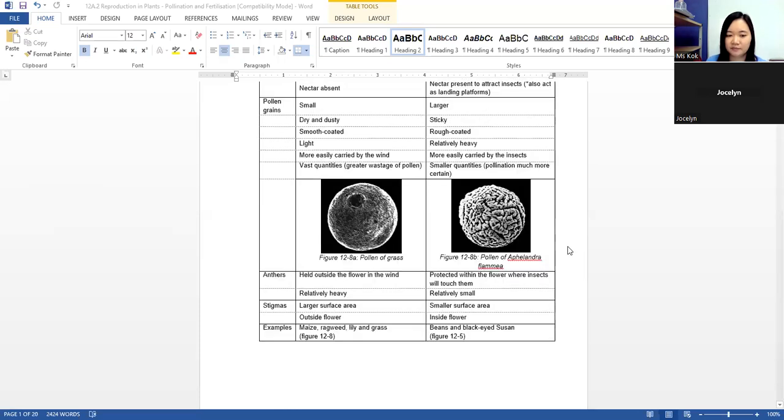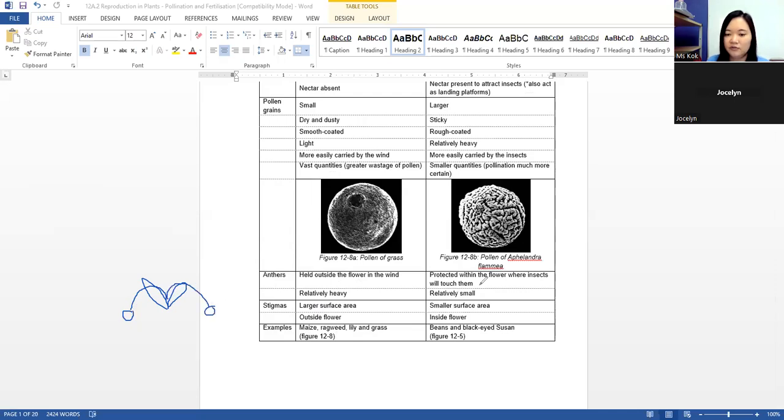Okay, next. The anther of a wind pollinated flower is held outside of the flower, so that the pollen grains, remember pollen grains are found in the anther, will be easier to be dislodged by the wind. Okay, and the anthers are relatively heavy, so if this is the flower, the anthers will hang like this. The anther is heavy, so it hangs like this.